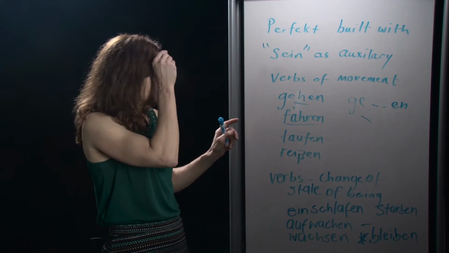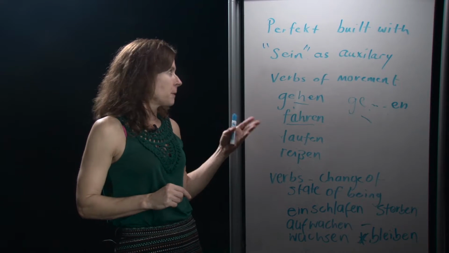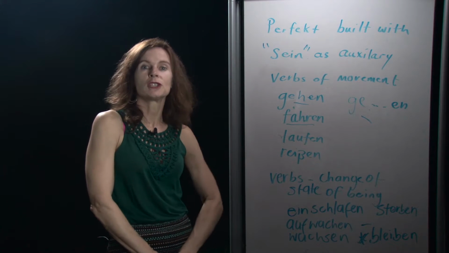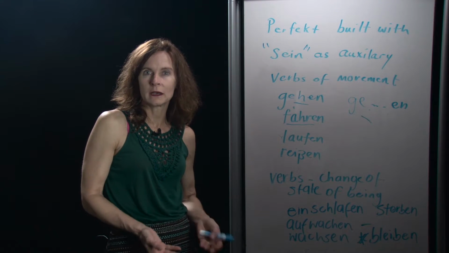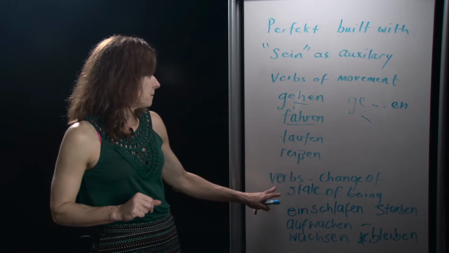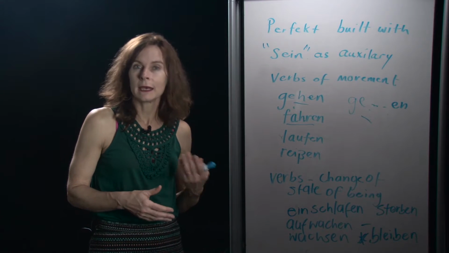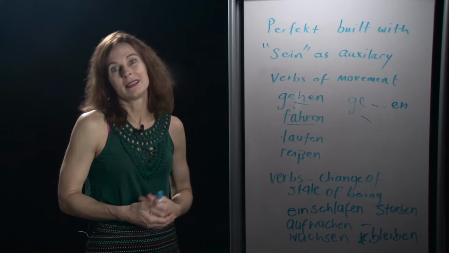And the other instance in which you would use sein as the helping verb for the past tense is when the verb changes state of being. So these are intransitive verbs, but you don't need to know that. Just the change of state of being. For example, falling asleep, waking up, growing, dying.